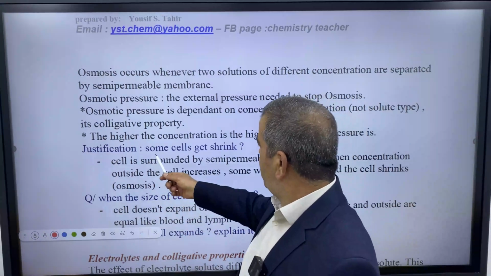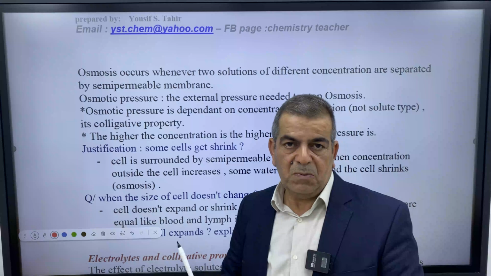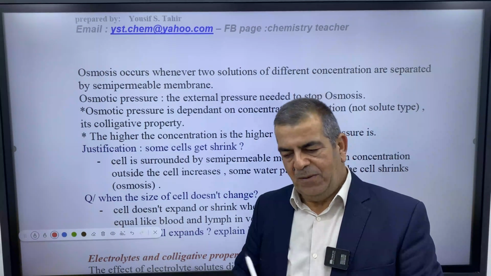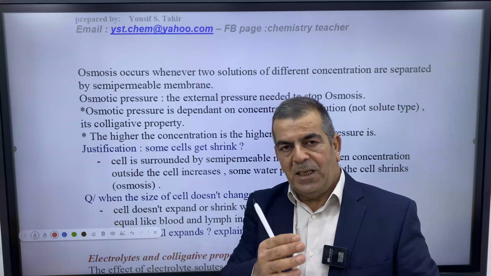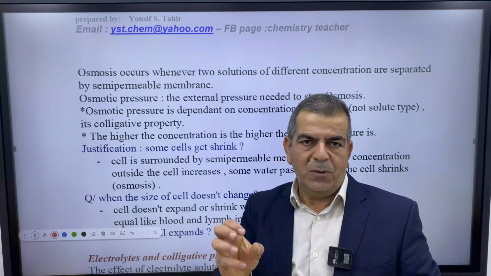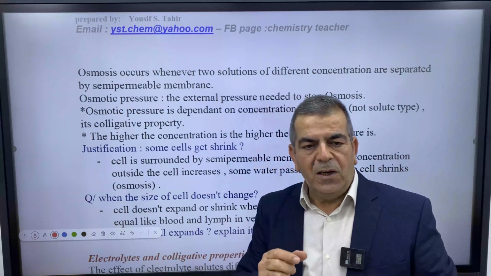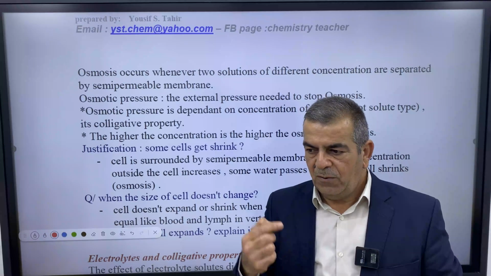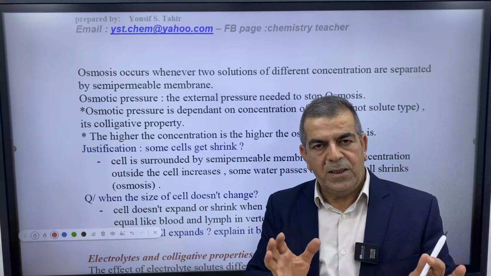Some cells shrink and some cells expand. When osmosis occurs by the movement of water from inside the cell to outside, the cell will shrink. When the cell absorbs water, with movement of water from outside to inside, the cell will expand.